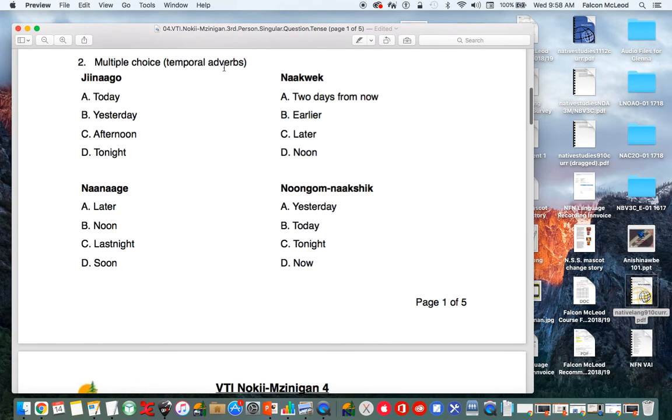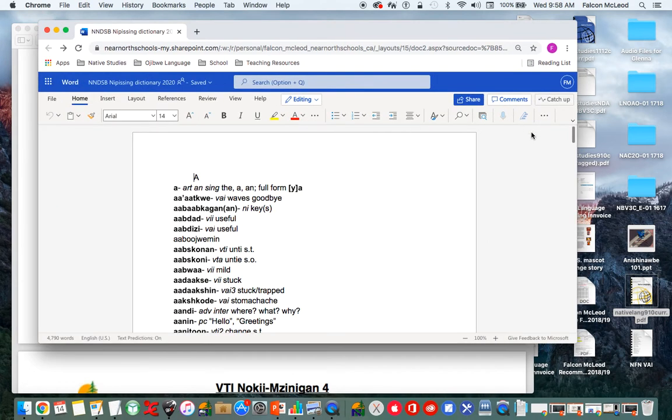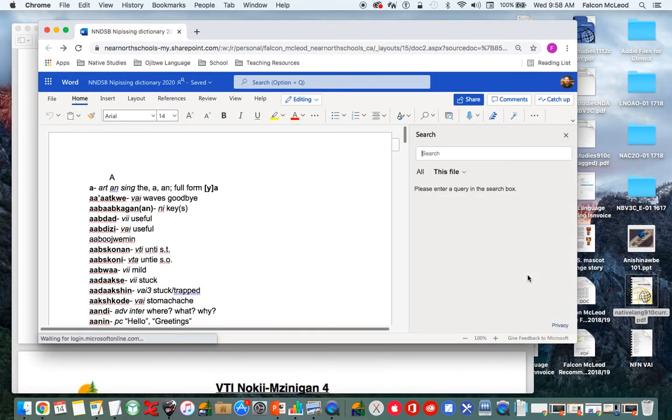So now we have multiple choice for our temporal adverbs. So this first one here is jinaga. It either means today, yesterday, afternoon, or tonight. So again, if you don't know what the word yesterday is, we can always look it up in the dictionary here. It's got a nifty search feature.